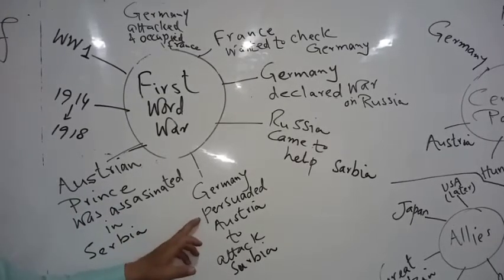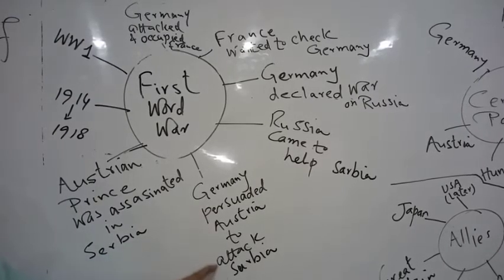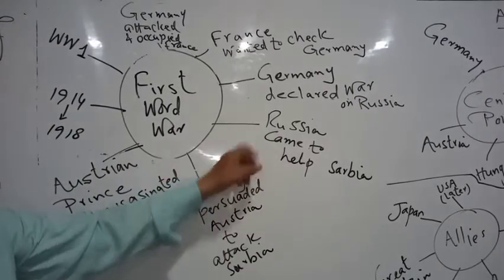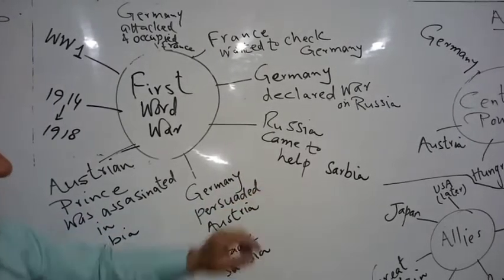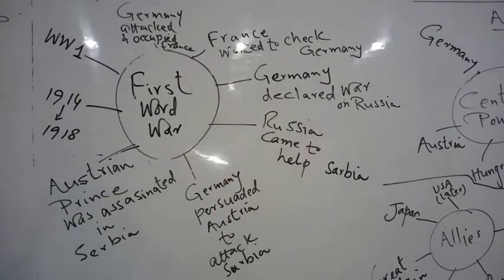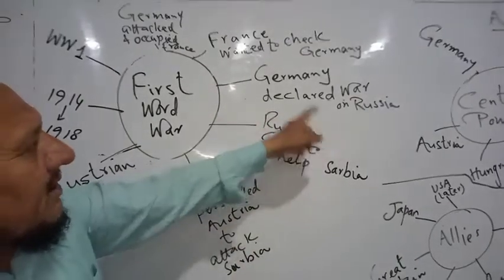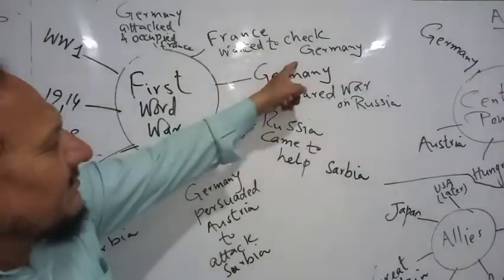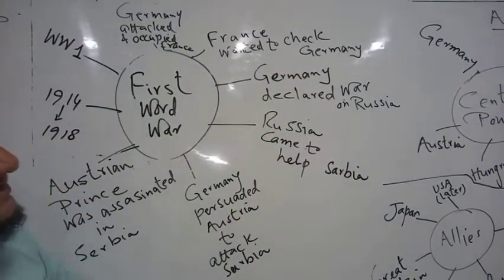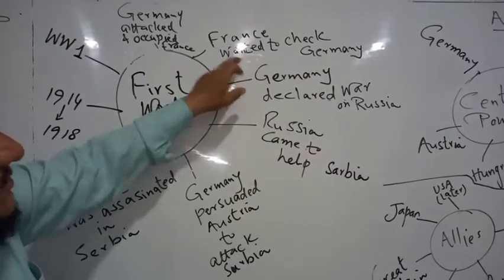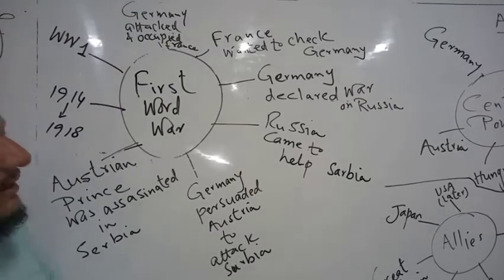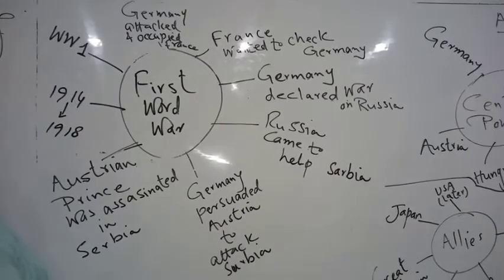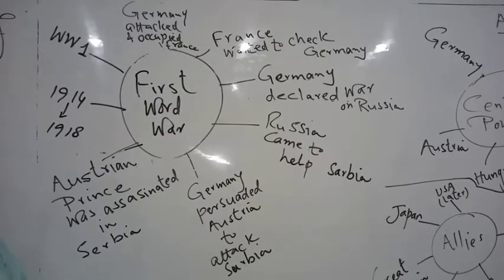And on the persuasion of Germany, Austria and Hungary attacked Serbia, so Russia came to help Serbia, because Russia was the ally of Serbia. When Russia came to help Serbia, Germany declared war on Russia. Then France wanted to check Germany so that the war should not start, but Germany attacked France and occupied it. In this way, the whole world was drawn into the world war by Germany. So Germany is solely responsible for starting this First World War.